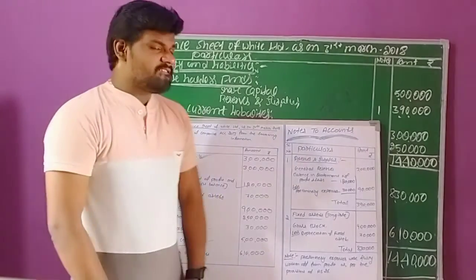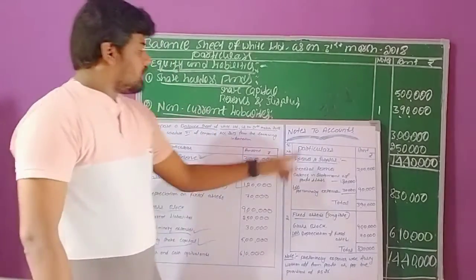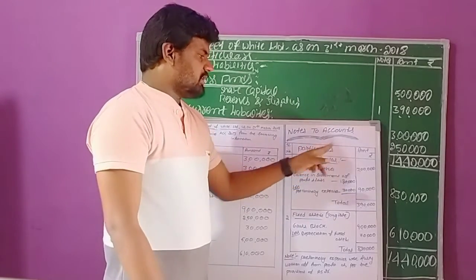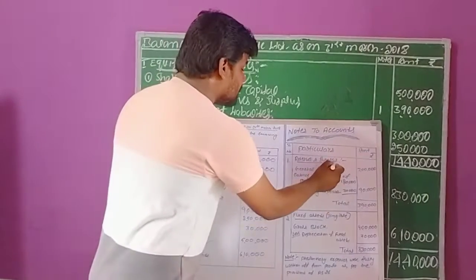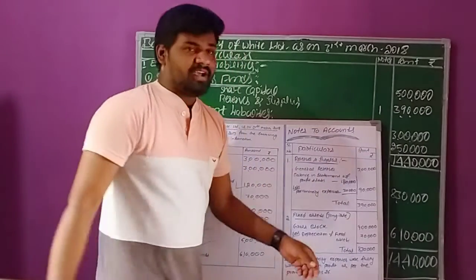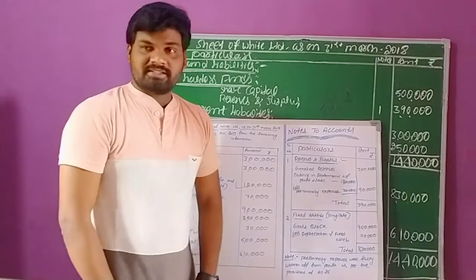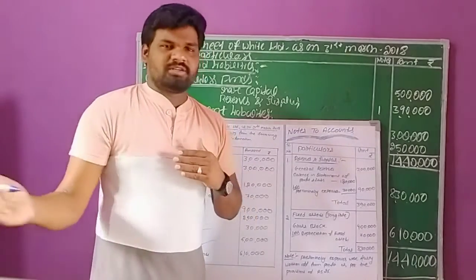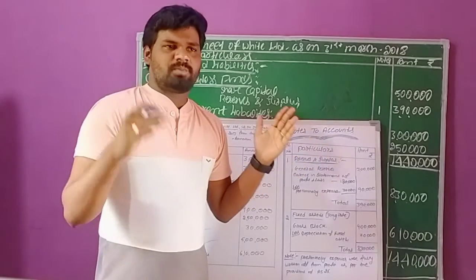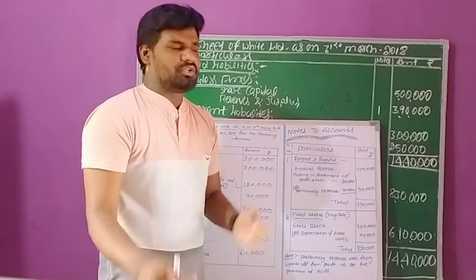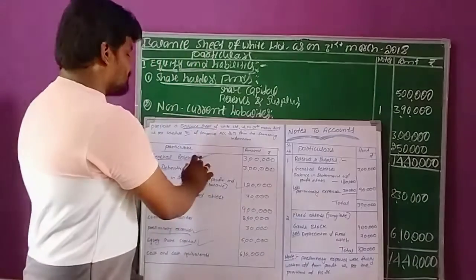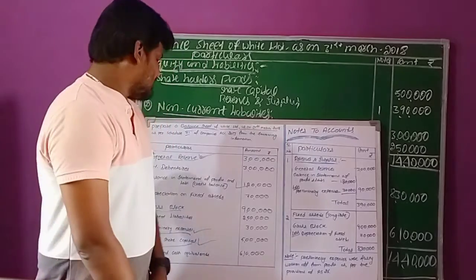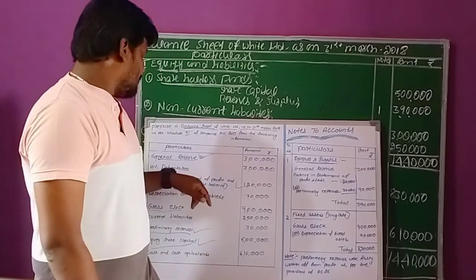Now we need to apply one working note. So here, notes to accounts, under that you have to apply the format like serial numbers, particulars and amount column. The first one is reserves and surplus. Now we need to find total reserves and surplus in the business organization. So as a business we have different types of reserves. Whatever the reserves as well as profits, all these transactions we need to add. The first one, general reserves, are 3 lakhs rupees. General reserve 3 lakhs rupees we have already taken. The second one is balance in statement of profit and loss account.